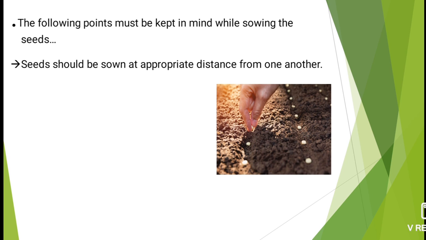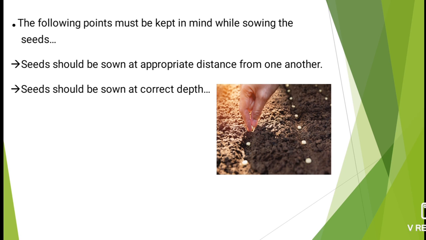Here I have shown you a picture of a person sowing the seeds while maintaining a proper distance. If they sow like this, all the seeds can equally absorb water, sunlight and air. Now the second point is that seeds should be sown at the correct depth.